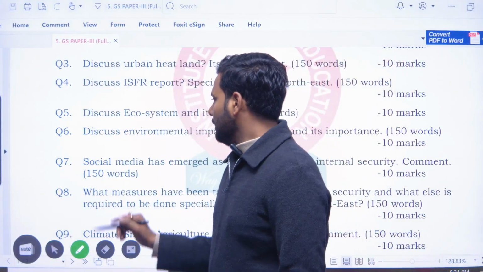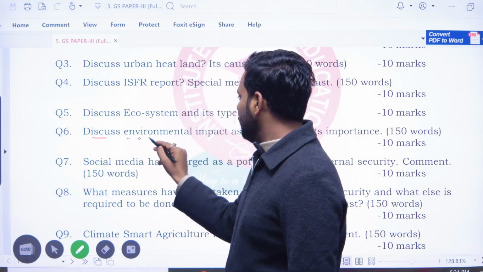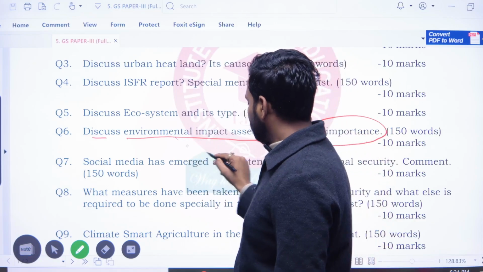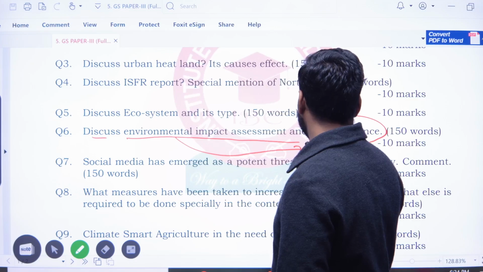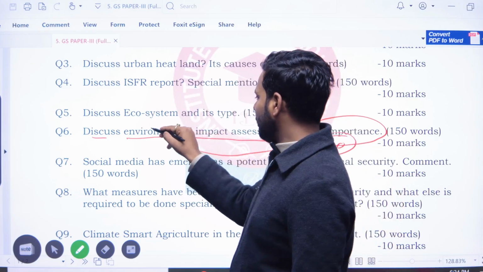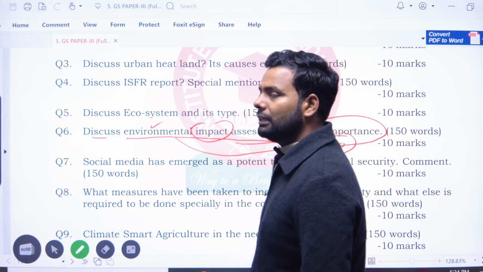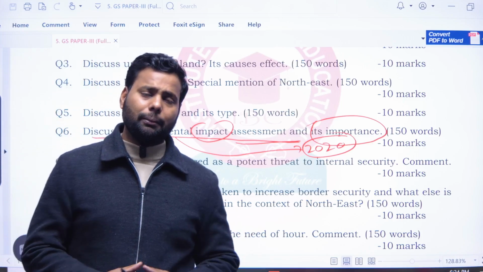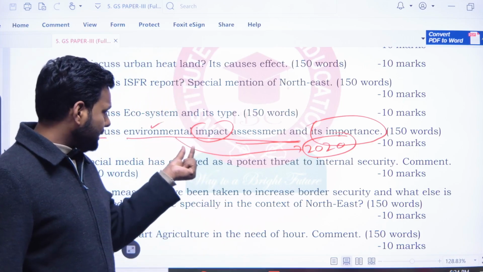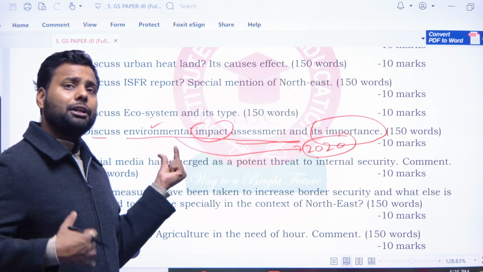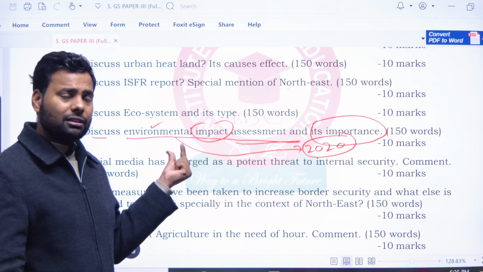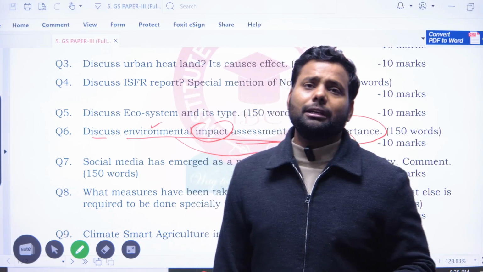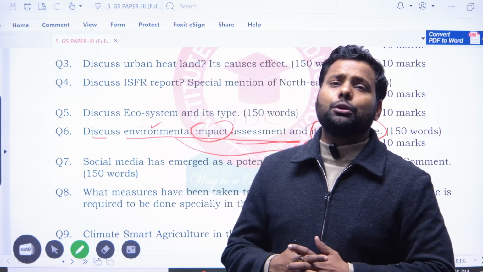And the another question, discuss the environment impact assessment and its importance. Now this question comes from 2020. Environmental impact assessment. The assessment of any industry or any kind of setup, assess the impact on the environment of a particular industry, particular construction. So environmental impact assessment is the assessment which is done before starting any project.